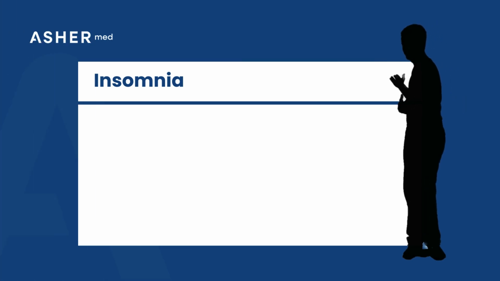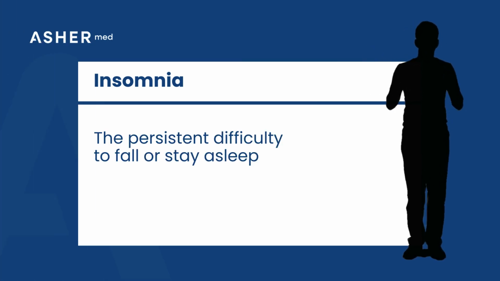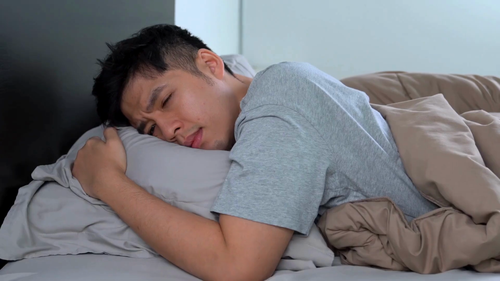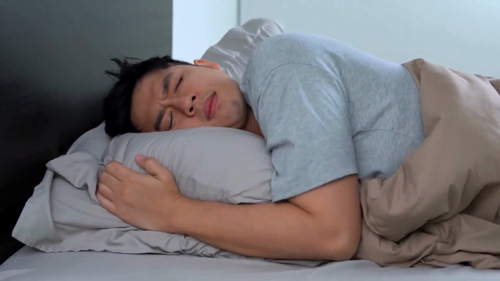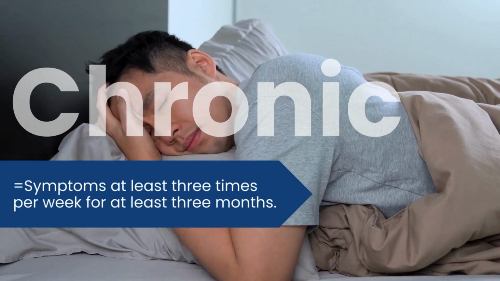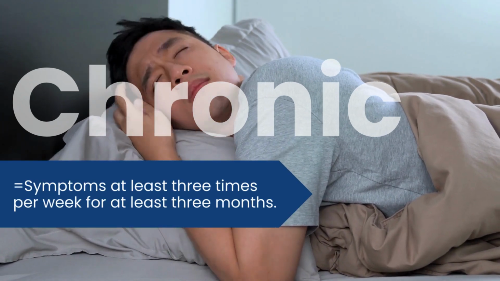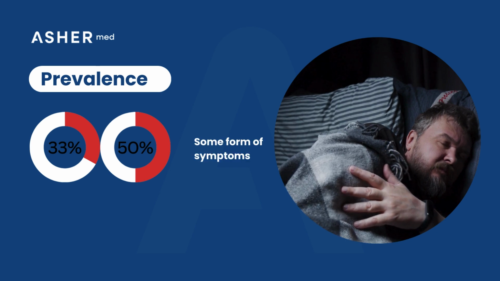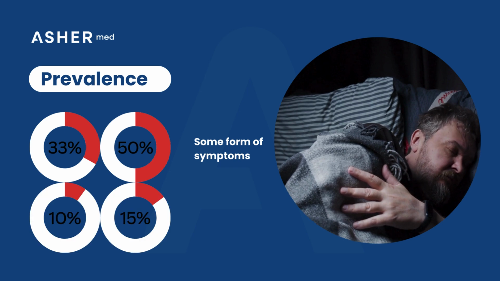Insomnia. The persistent difficulty to fall or stay asleep despite trying to do so is what constitutes insomnia. Insomnia is considered chronic when a person has symptoms at least 3 times per week for at least 3 months. 33 to 50% of adults experience some form of insomnia symptoms, and 10 to 15% of adults are thought to